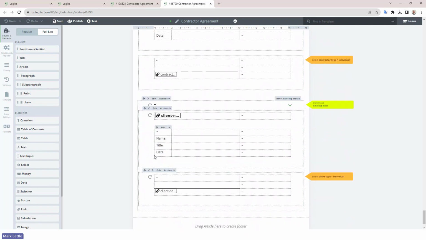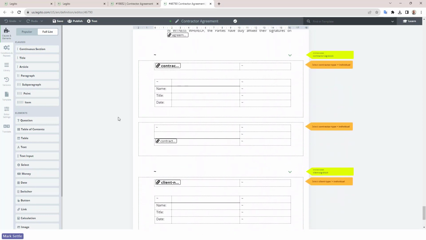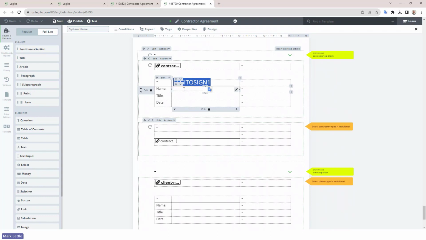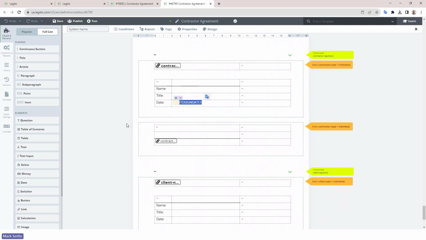Now, it looks like there's nothing here yet, because these signature placeholders need to be actual text in the document. The best way to do them is with white text. So if I actually mouse over here, you can see and click into this field. There's actually a field here that's got some text in it. So there's my typical signature placeholder. So this already existed within LegitoSign prior to the updates. But now I've got these additional placeholders for where the name needs to go, the title needs to go, the date needs to go for these users.